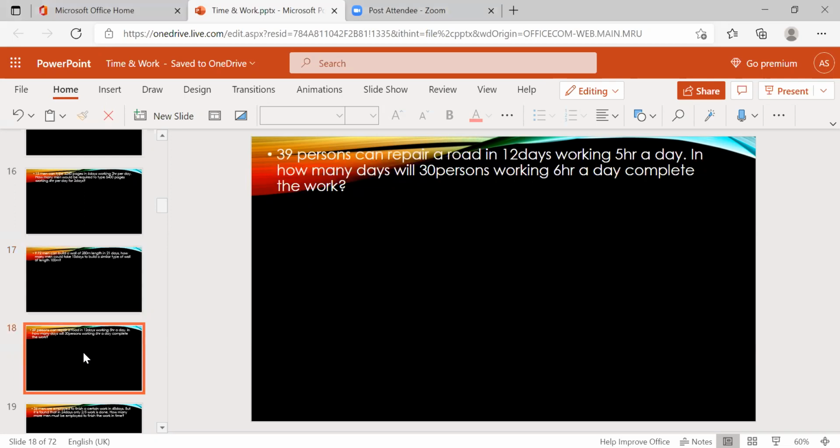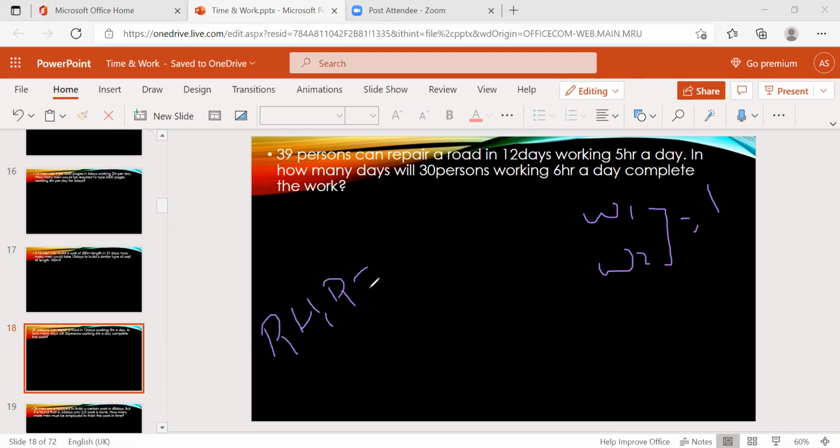Okay, now take another one. 39% can repair a road in 12 days, working 5 hours a day. In how many days will 30% working 6 hours a day complete the work? Here they didn't mention the work actually. The same work, that means same work. So W1 and W2 are the same, then we have to consider 1. So what's the formula then? P1 H1 D1 equal to P2 H2 D2, right?